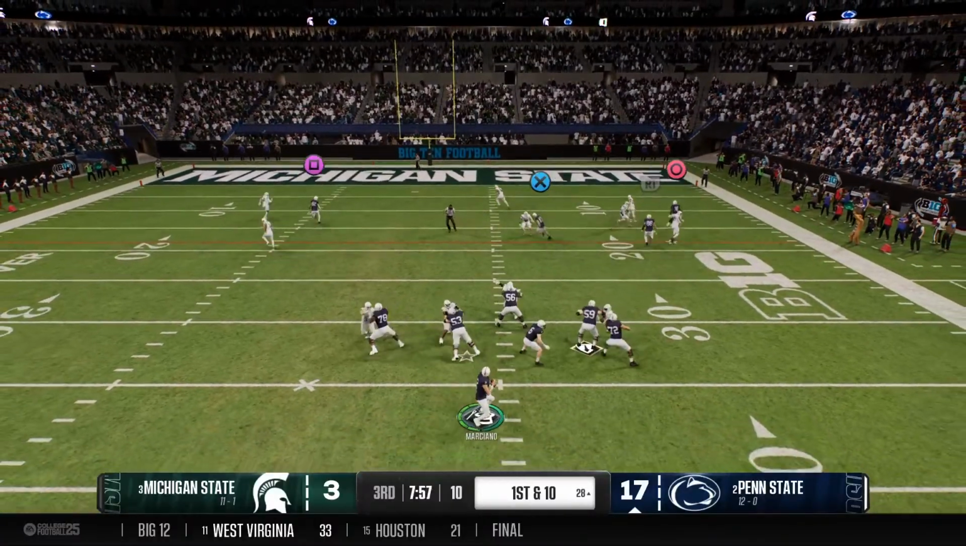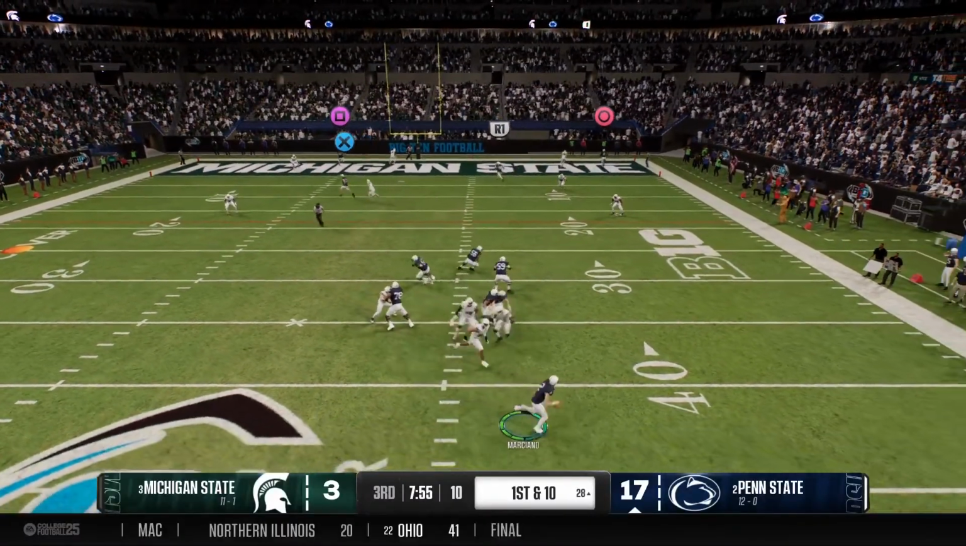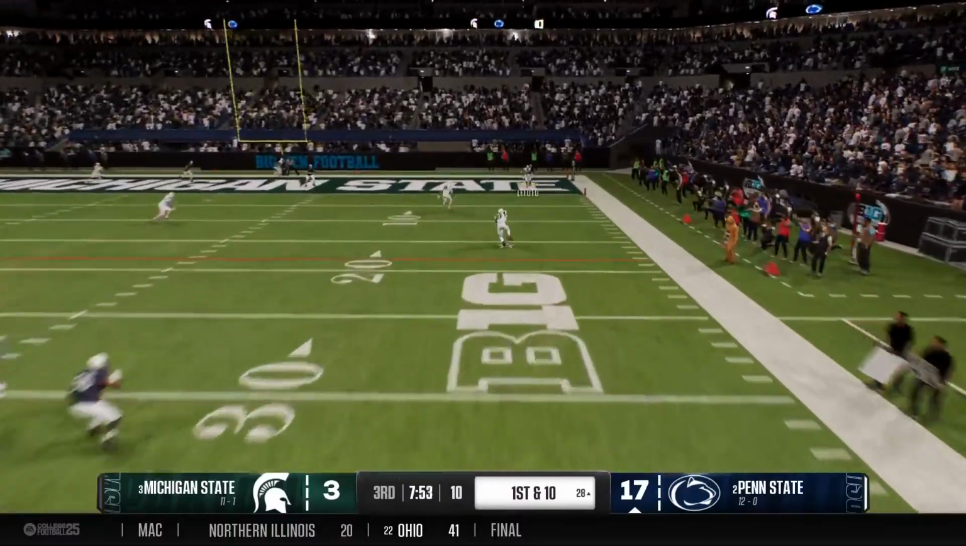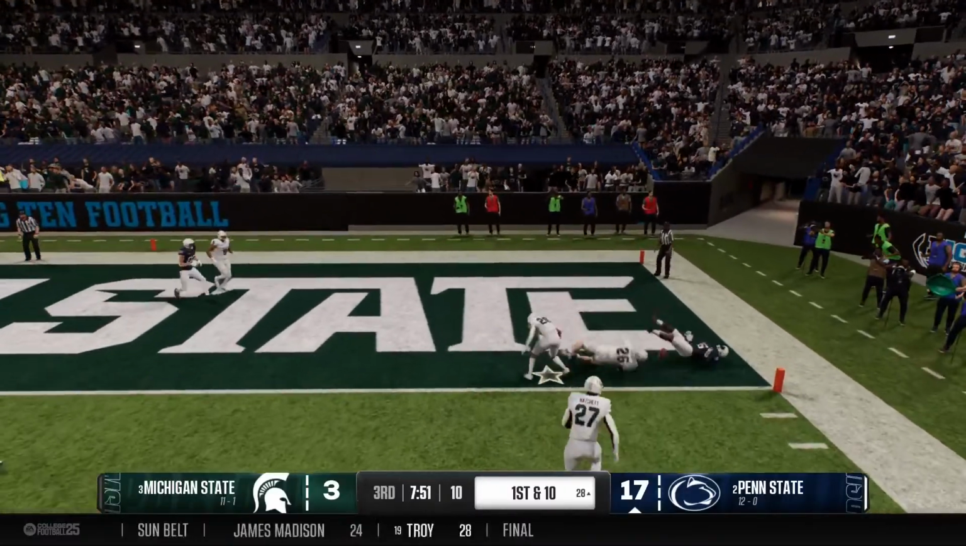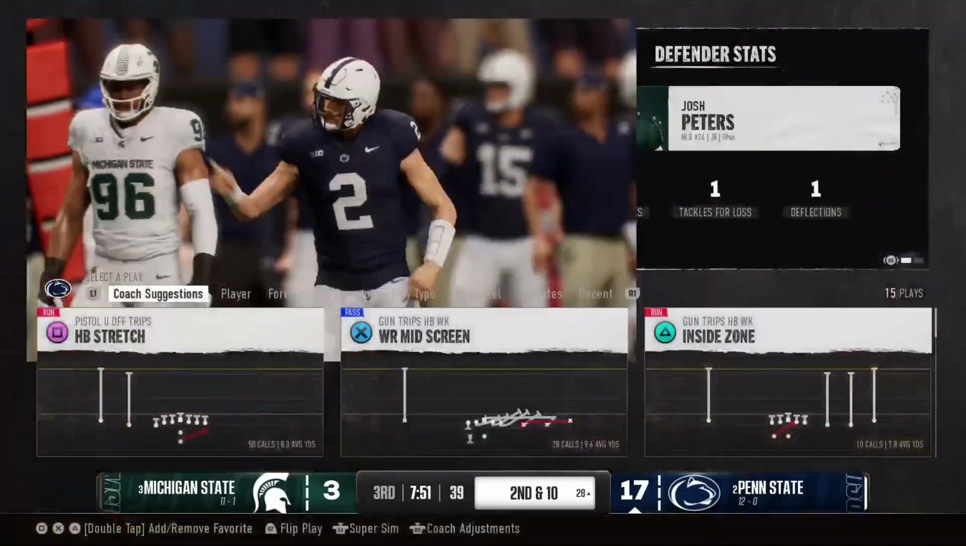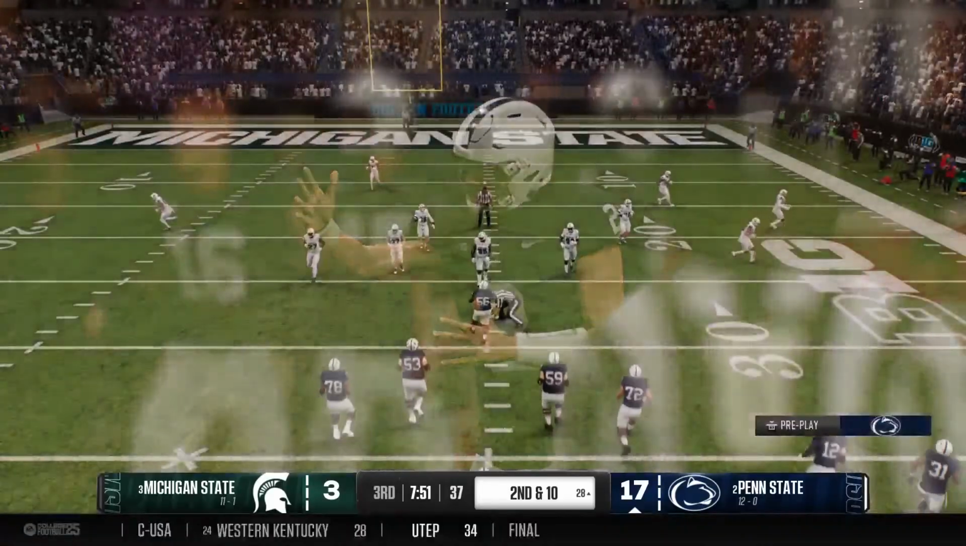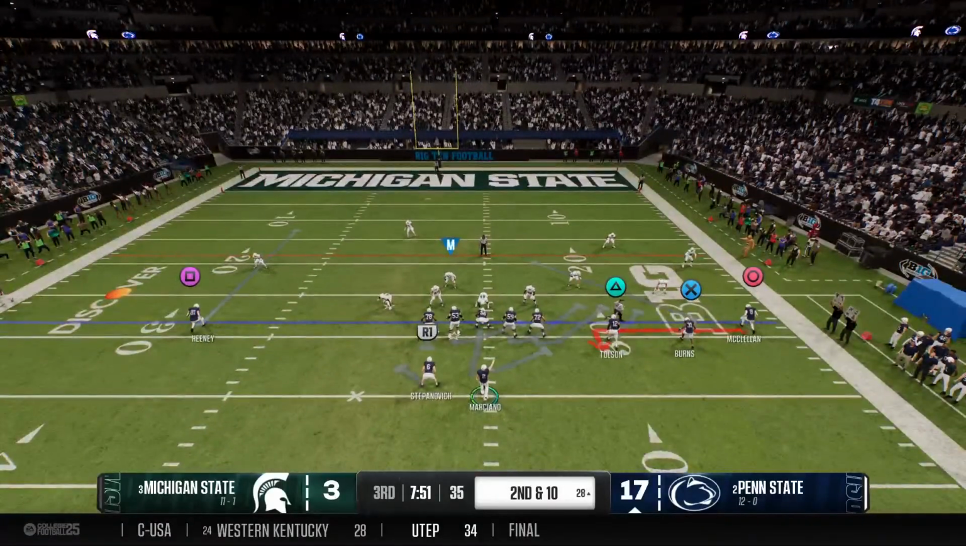From the shotgun, drops back looking for an open man. Trying to extend the play. And he's going to fling it deep, going for it all here. Tried to press the ball deep, but it's incomplete. Now it's second down here.